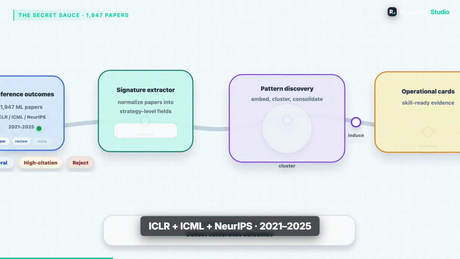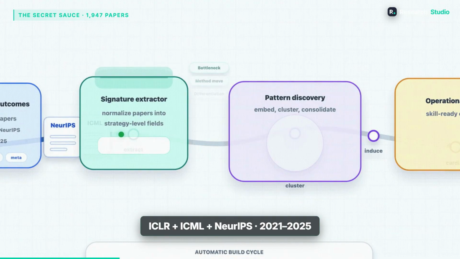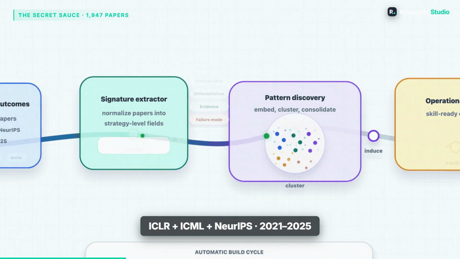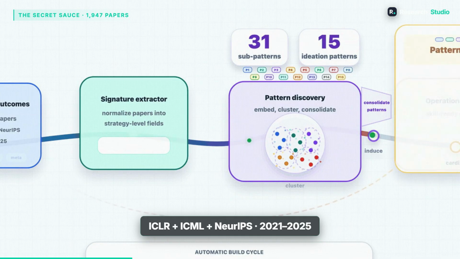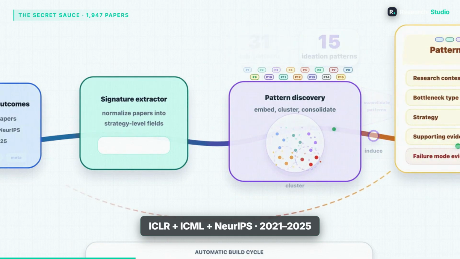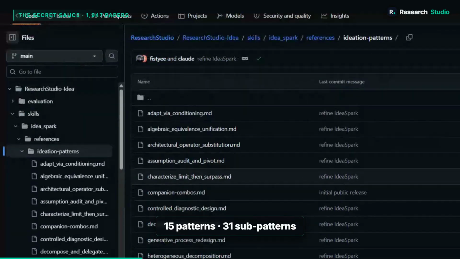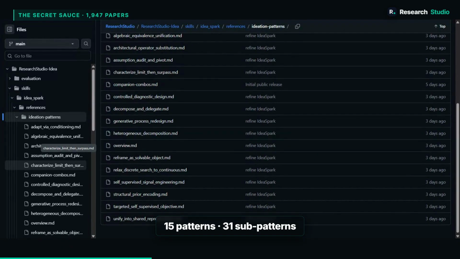But here's what makes this different from just asking ChatGPT for ideas. They took 1,947 papers from ICLR, ICML, and NeurIPS, orals, high citation papers, and this is the clever bit, rejected submissions too. And they distilled how good papers are actually born into 15 reusable ideation patterns. Things like characterize the limit, then surpass it. Your idea gets built on those patterns, not on vibes.